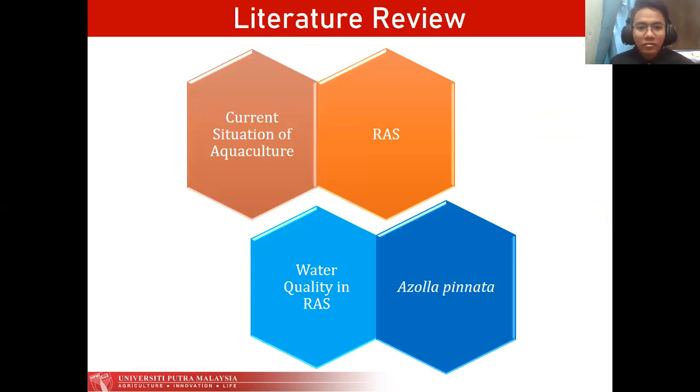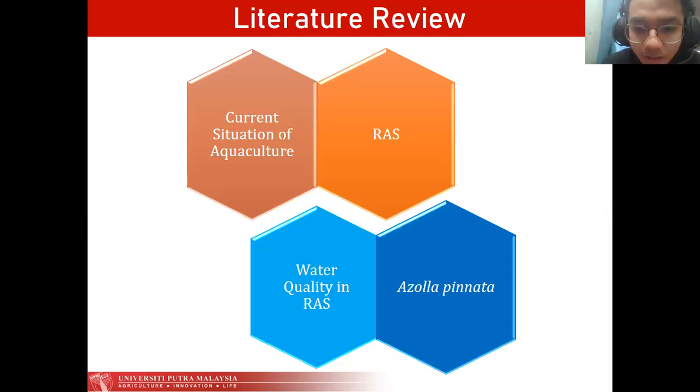For the literature review, the current situation of aquaculture has been recognized as a potential export earner after palm oil and rubber. RAS is a technique used to recycle water used to farm fish. Components of RAS are four, which are the fish tank, solid removal tank, biofilter tank, and sump. Water quality in RAS has parameters like dissolved oxygen concentration, temperature, and pH. Fish require optimum dissolved oxygen concentration, optimum temperature, and optimum pH to grow and stay alive.